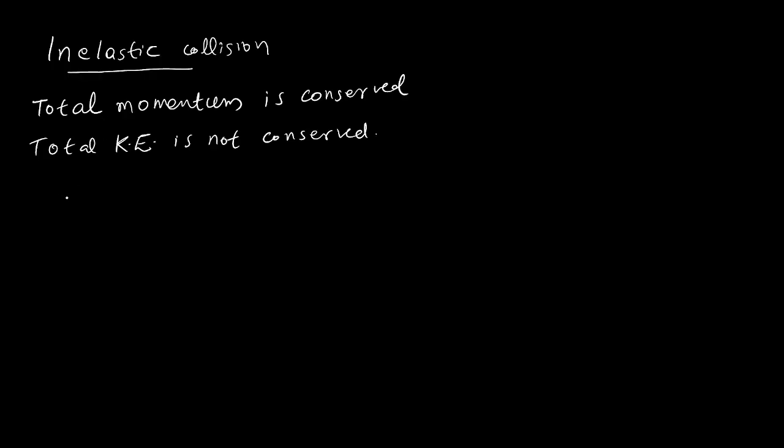A special case is given in NCERT. Only the special case is to be studied: perfectly inelastic. That derivation is mentioned in the textbook. The entire thing about inelastic is not there in the textbook. Perfectly inelastic is a special case. Perfectly inelastic collision. It is actually inelastic. Perfectly inelastic collision.